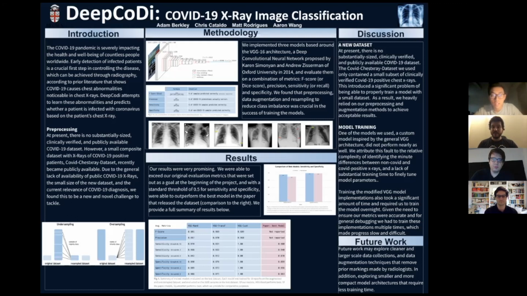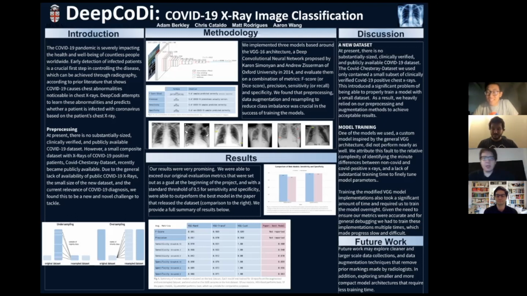You can see that they were very similar for specificity at 0.99 and 0.98, which means that we both do well at identifying non-COVID patients. But our model shows an increased performance at predicting COVID, with ours getting a sensitivity of 0.94 to their 0.84. Now I'll hand this over to Chris, who will talk about the discussion and future work.